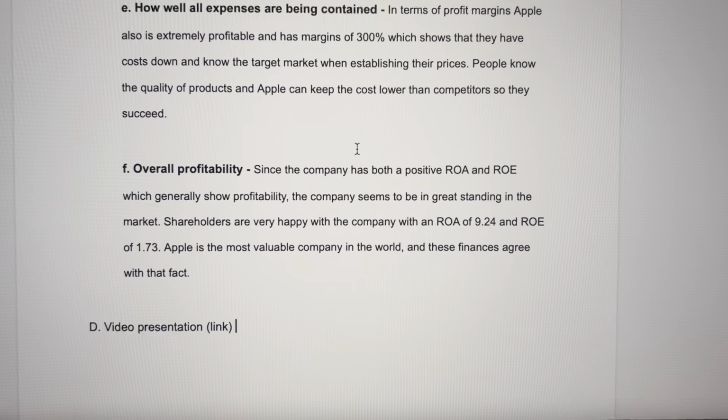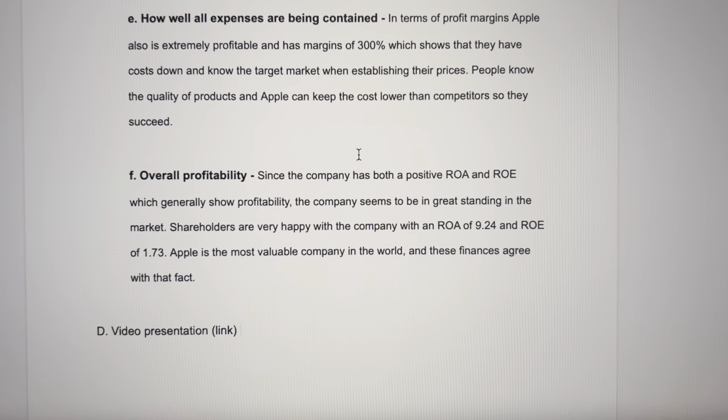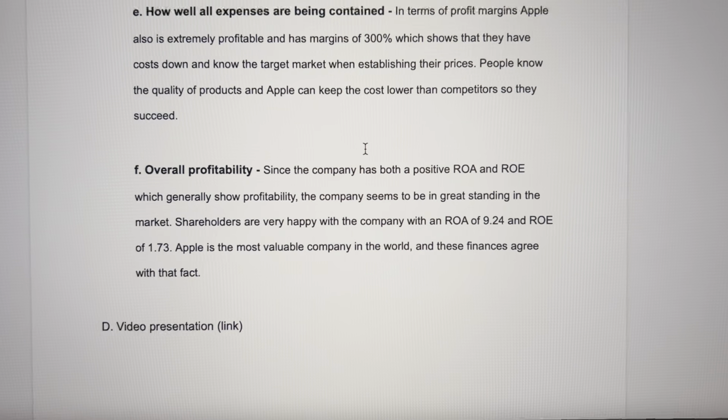Year to date, they actually had an 11% increase in revenue, which is a record for them. Overall, they are a very established company, and I don't see any